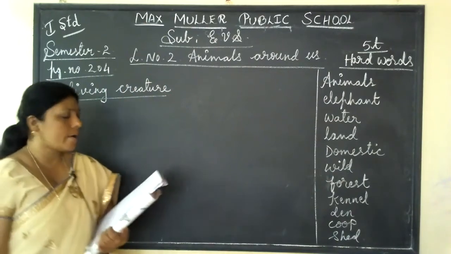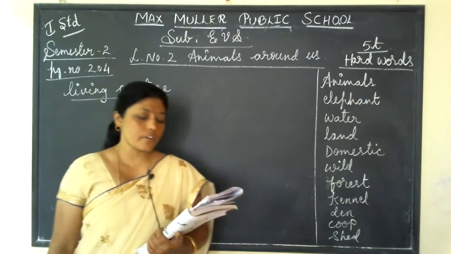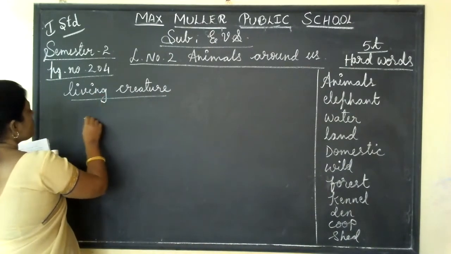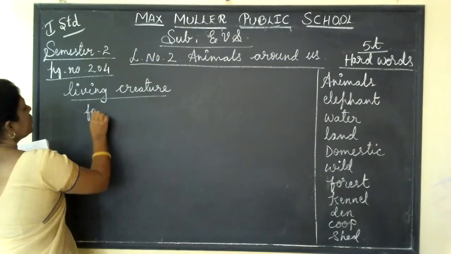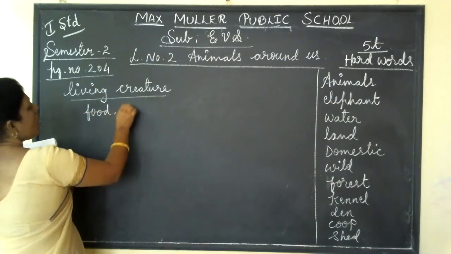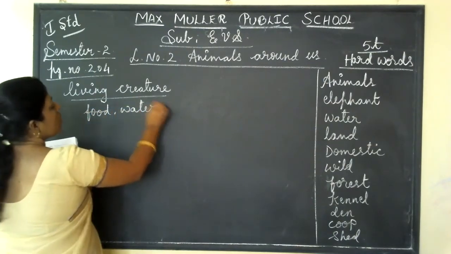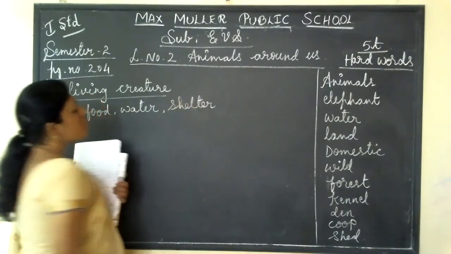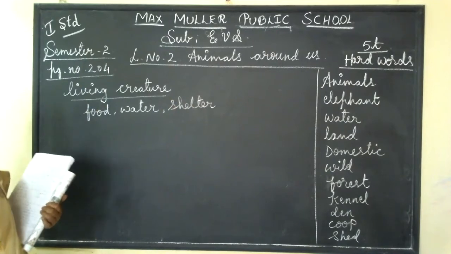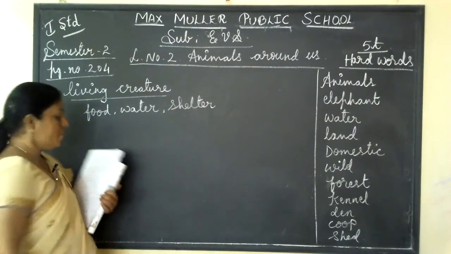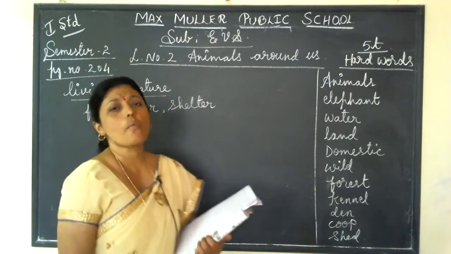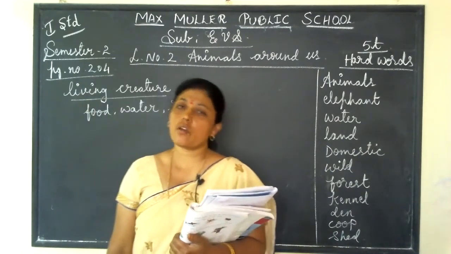So they require food, water and shelter also. All living creatures require food, water and shelter to live. So we are seeing so many different types of animals around us.